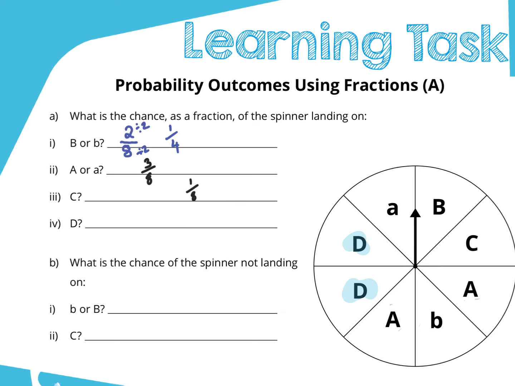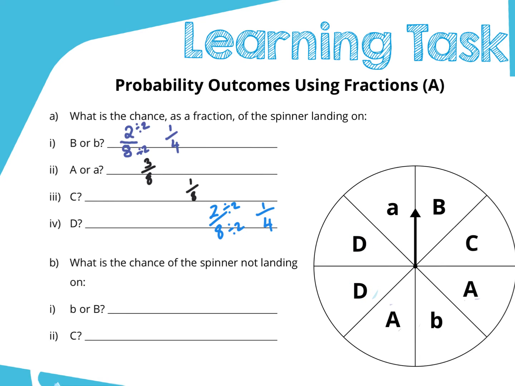Straight away, I can say there are 2/8 of a chance, or if I divide the 2 by 2, whatever I do to the top, I must do to the bottom. Divide 2 by 2 is 1, and 8 by 2 is 4. So I've got, again, a quarter of a chance of that being a favourable outcome for me, okay?